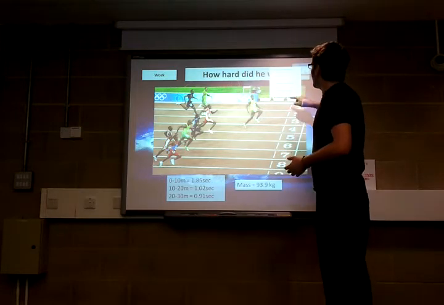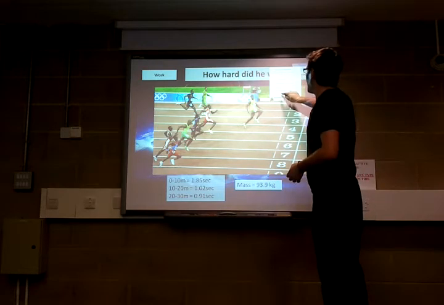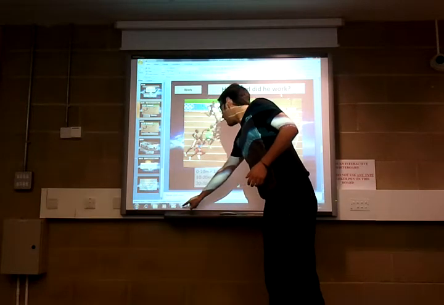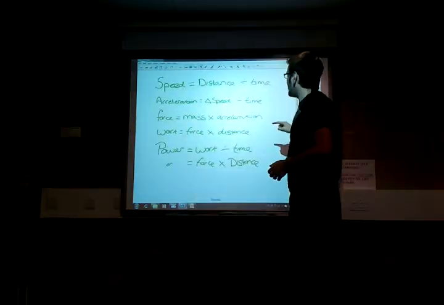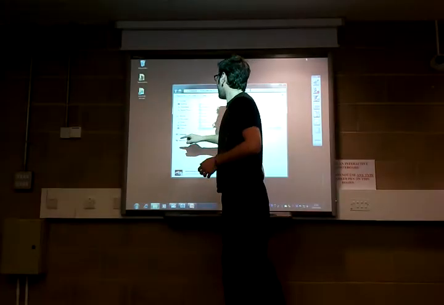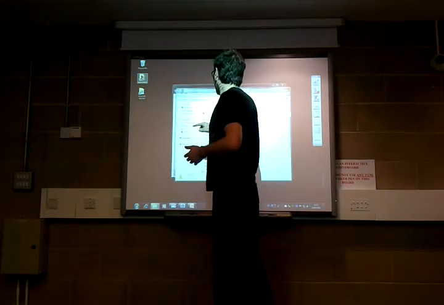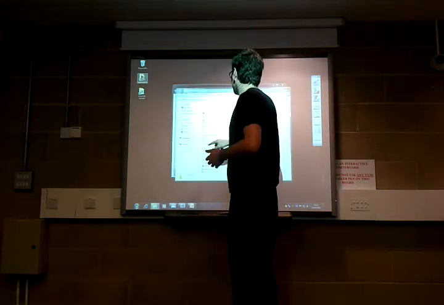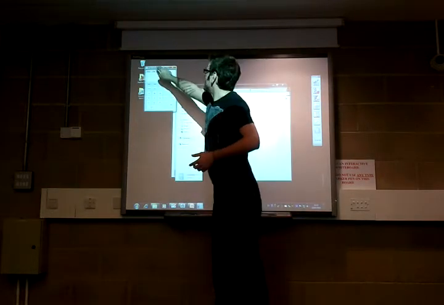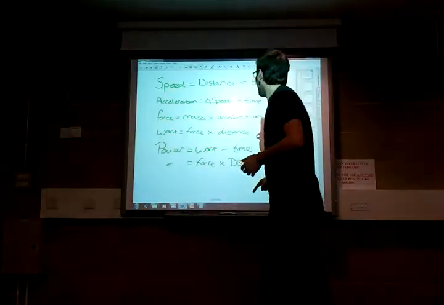So, with this bit of information, just his split times and his mass, what we can actually do is take a look at how to work out not only work, but obviously his power, and everything else that we want to have a look at today as well. As you can tell, I haven't opened my calculator, which is something we're going to need and something I would recommend that you have as well.